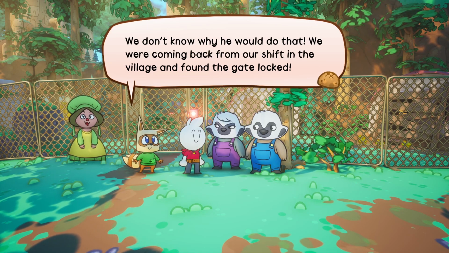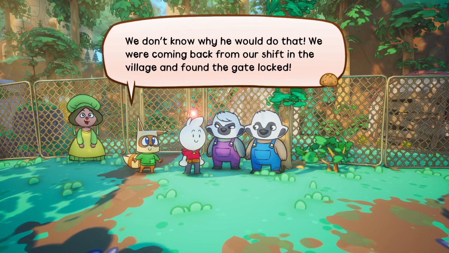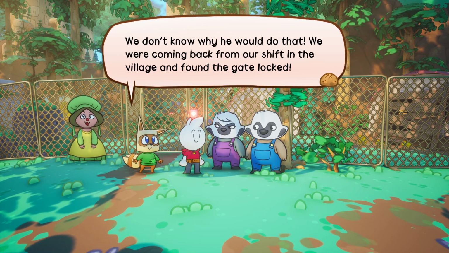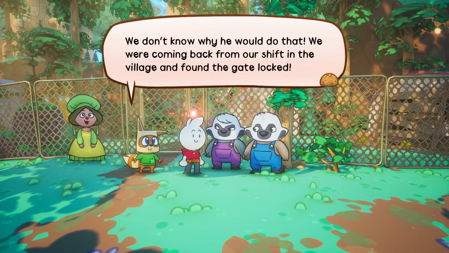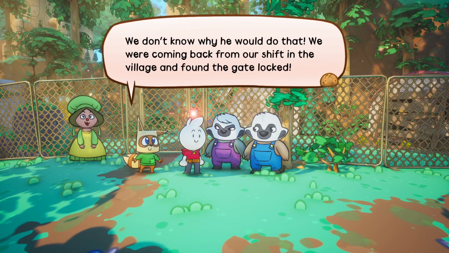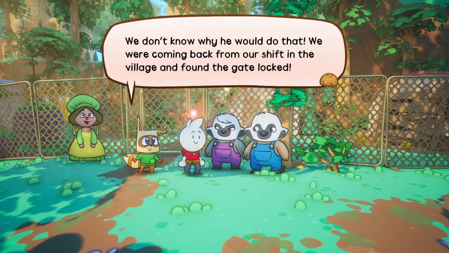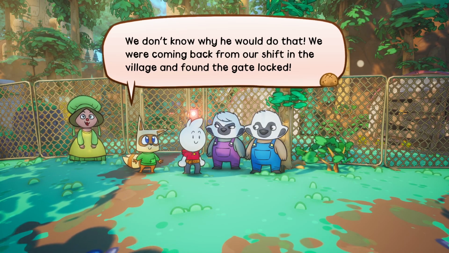Now, I don't know what's going on here, and I'm going to be mentioning a lot of things in this demo just for feedback purposes, just some minor criticism. But for some reason here, the arrow is coming from Lint, and I think it should be coming from the badgers. Just something to note there.